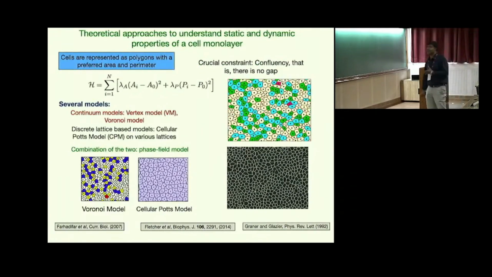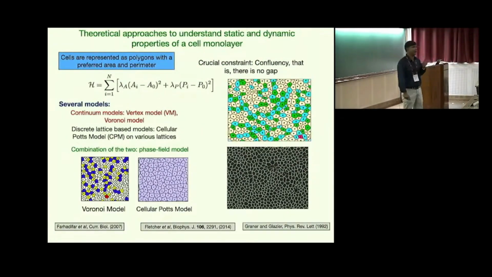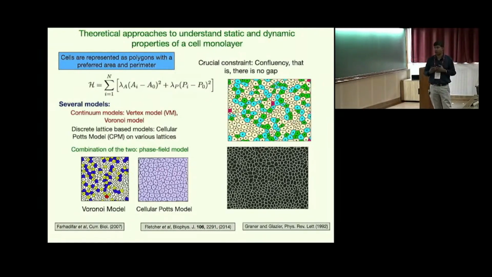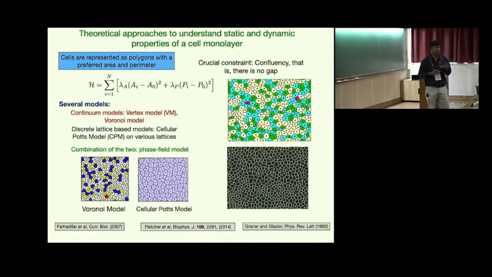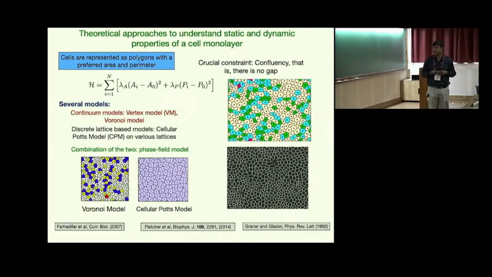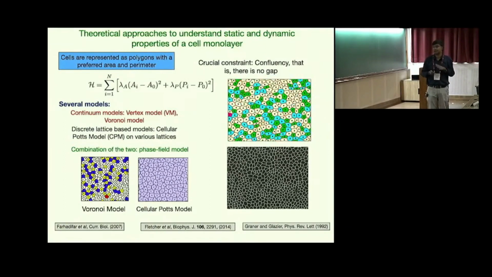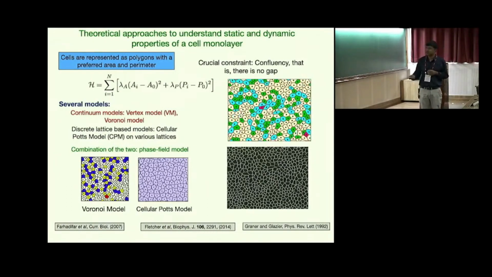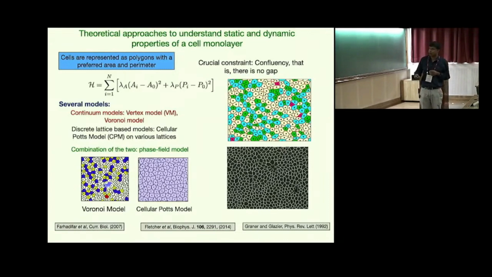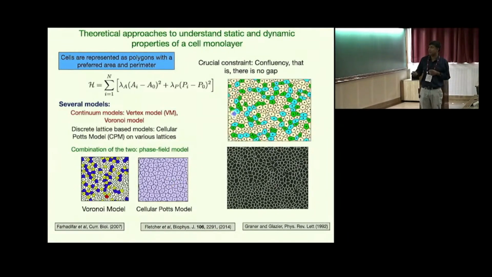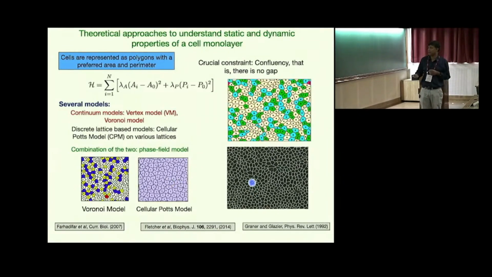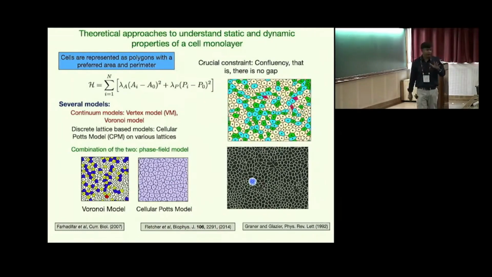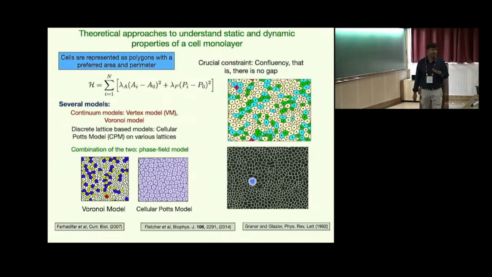Now, given this energy function, one needs to define confluent models. These models represent the cells as polygons. There are mainly two types of models. One is the continuum model, such as the vertex model and Voronoi model, and then there are discrete lattice-based models known as the cellular Potts model on various types of lattices. And these are some snapshots from our simulation. From the Voronoi model, this is the cellular Potts model, and this is a movie from the vertex model, and this is a movie from the experiment that we are doing on the MDCK monolayer. Now, I'll analyze the glassy dynamics in this system from the theoretical perspective.